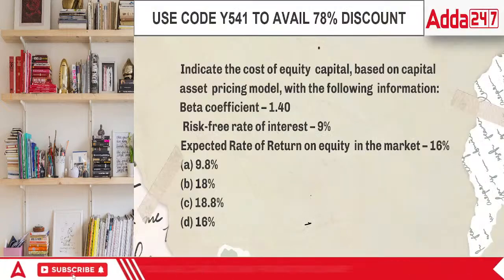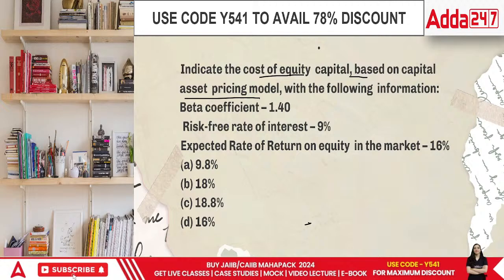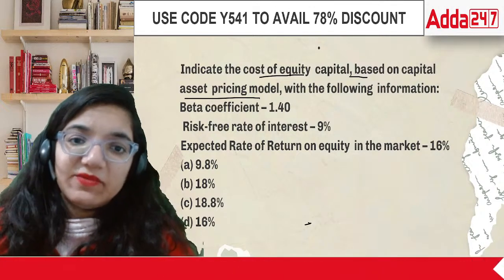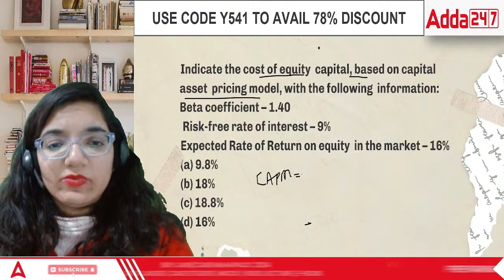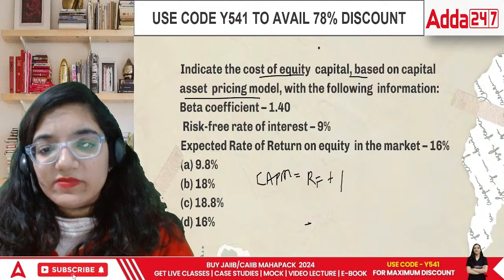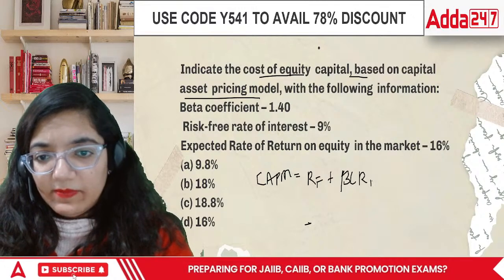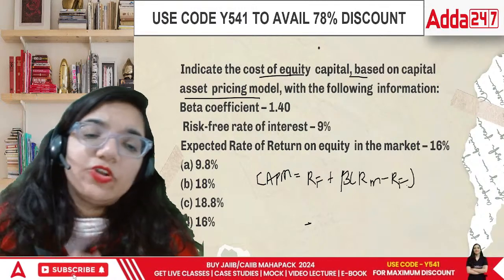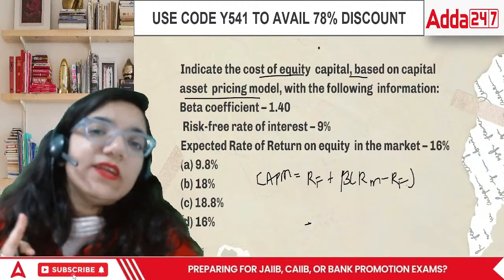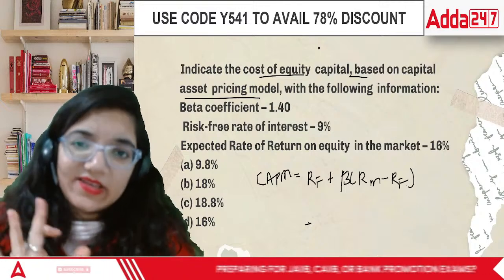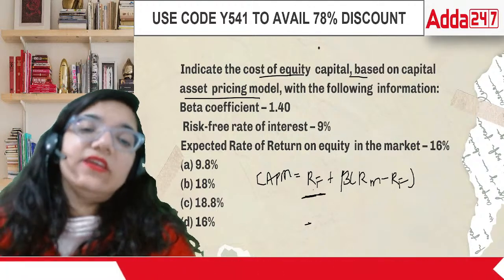Next question. Indicate the cost of capital based on the CAPM model. Similar model. The difference between arbitrage pricing and CAPM is the formula. CAPM is equal to risk-free rate of return plus beta, then we have your RM minus RF. What do you mean by the CAPM model? The CAPM model says, what is that return that you will get even if you're not taking even a single point of risk? There must be something which is definitely going to be there. They said, yes, that is our risk-free rate of return.